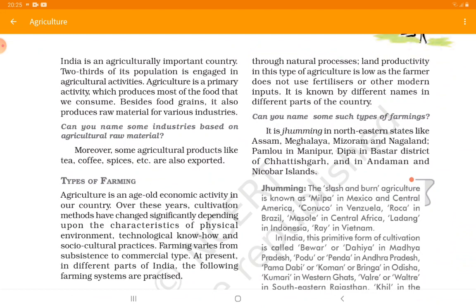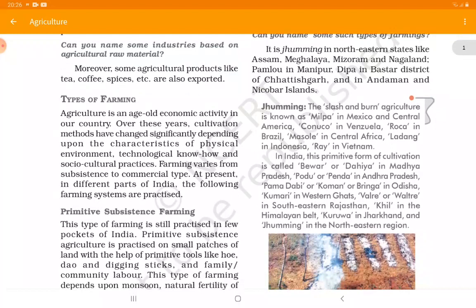So it is Jhuming in northeastern states like Assam, Meghalaya, Mizoram, Nagaland, Pamlu in Manipur, Dipa in Bastar district of Chhattisgarh, and in Andaman and Nicobar Islands. What is Jhuming? The slash and burn agriculture is known as Milpa in Mexico and Central America, and Conuca in Venezuela, Roca in Brazil, Masole in Central Africa, Ladang in Indonesia, Ray in Vietnam.